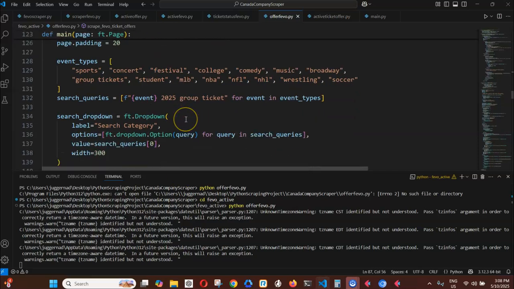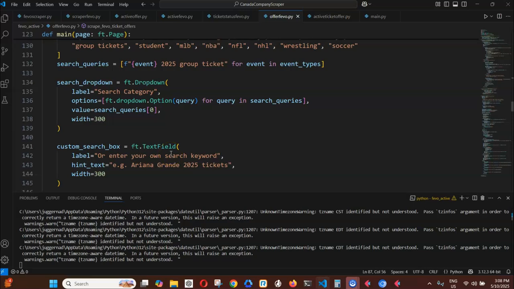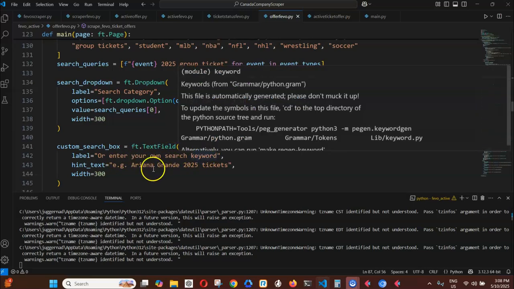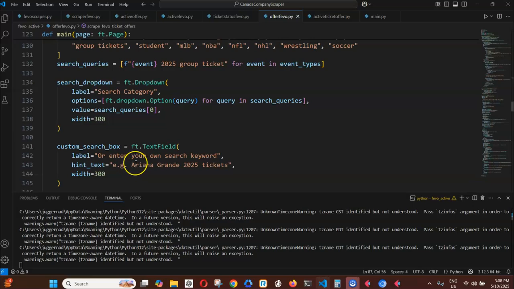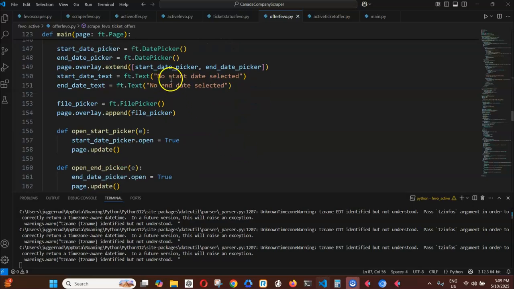The search category, as you can see, search, enter your own search keyword. It's only an example, a hint. It's a placeholder: Ariana Grande 2025 tickets. And then for the start date, of course, we're going to be prompted if you didn't select the start date and the end date.